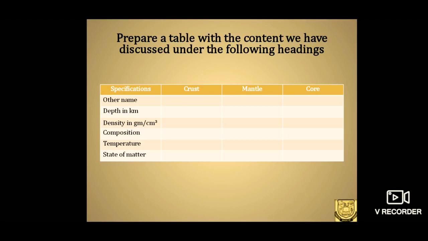You can have subdivisions for crust, mantle and core as well. Also write the density in gram per centimeter cube of each layer, the composition of each layer, the temperature existing in each layer, and finally the state of matter of each layer of the earth. Complete this tabular column in a notebook.